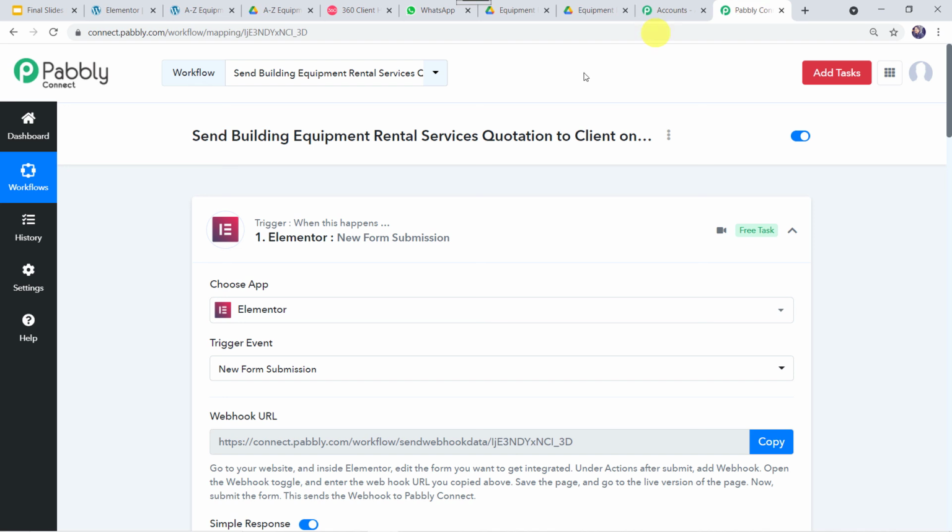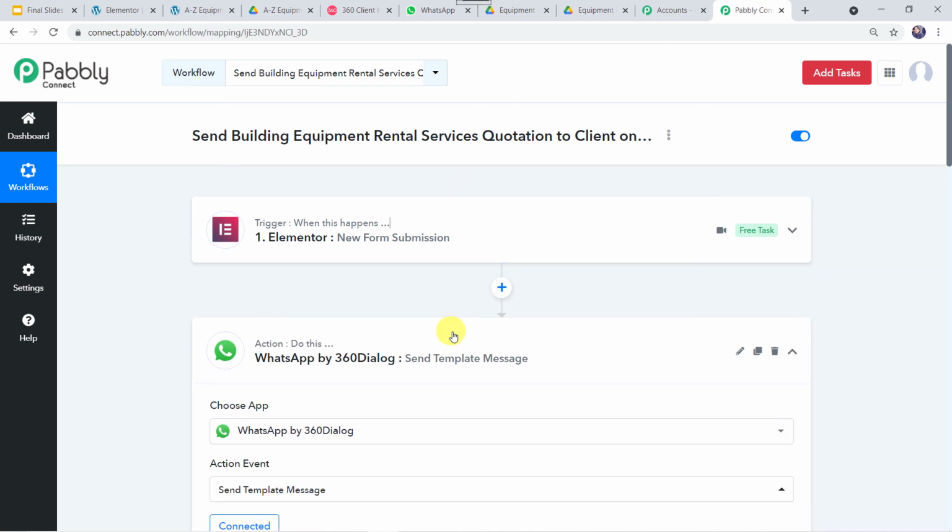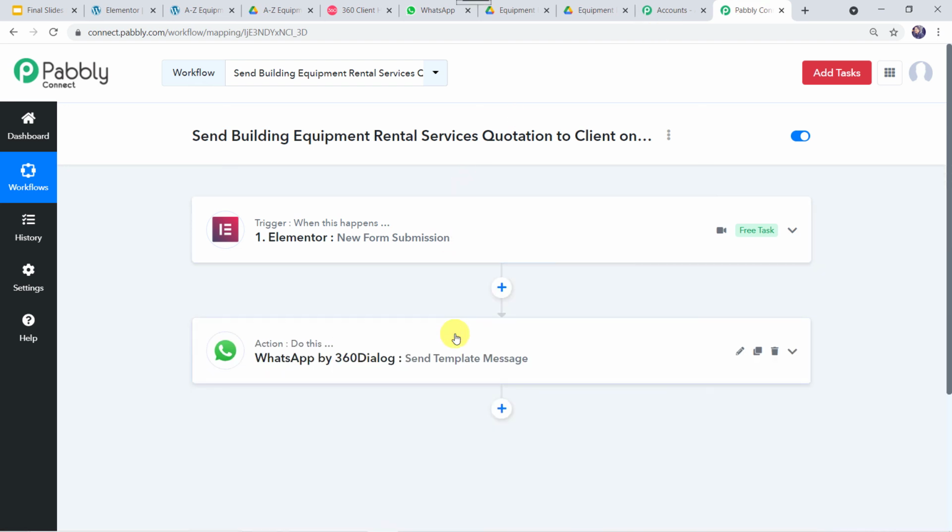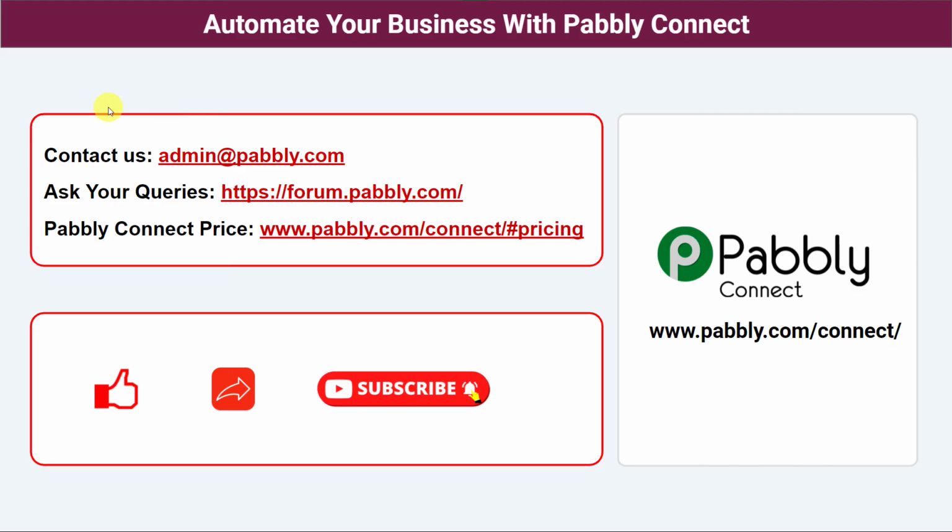So now let's move back to Pabbly Connect. I'll just minimize all these windows and let us see in a nutshell whatever we have done till now. So in this use case, we want that whenever a client inquires about any of your equipment rentals on your website and fills the form, automatically your equipment rental quotation should be shared on the WhatsApp number of the clients. And in this way, we have created a successful integration between Elementor Form and WhatsApp using Pabbly Connect. So not just these software applications, you can integrate a ton of applications and automate your business with Pabbly Connect.